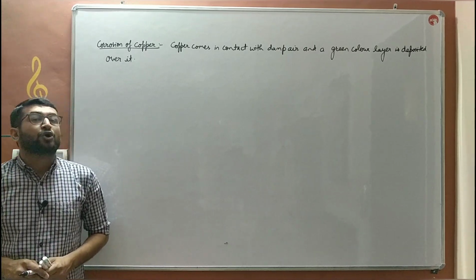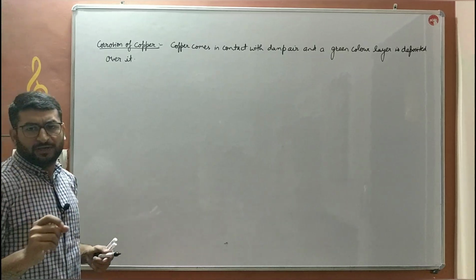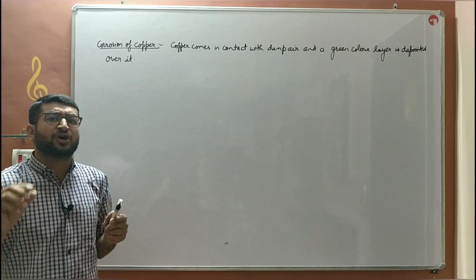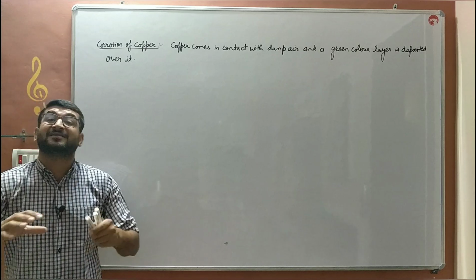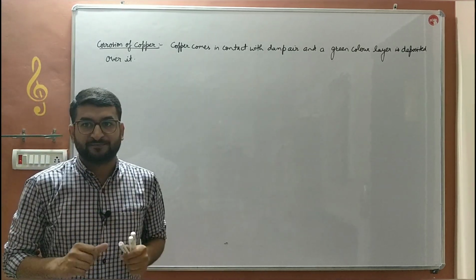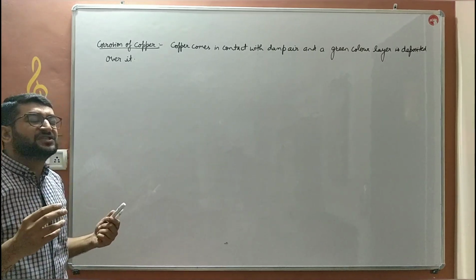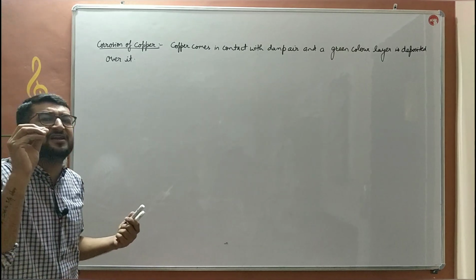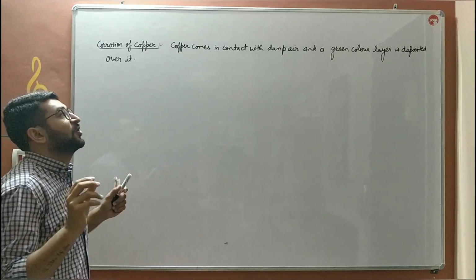Now we will discuss corrosion of copper. When copper comes in contact with the air, then it will react with the oxygen, carbon dioxide and water present in the air to form a green color layer over it. And that is corrosion of copper. You must have seen the car batteries, and if you ever see a car battery, then a greenish color layer is deposited over its terminals. That is the corrosion of copper.